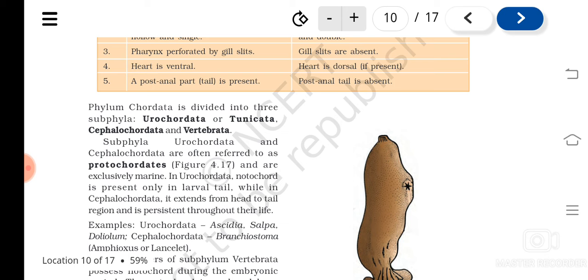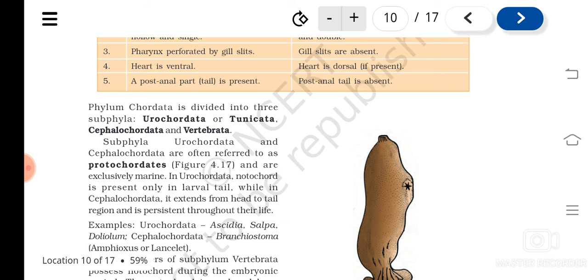So in Urochordata, you can see the notochord only in the larval stage, and that too in the tail region. But in Cephalochordata, it is from head to tail, and it is present all through life, not only in the larval stage.